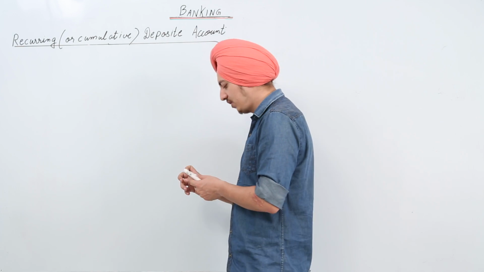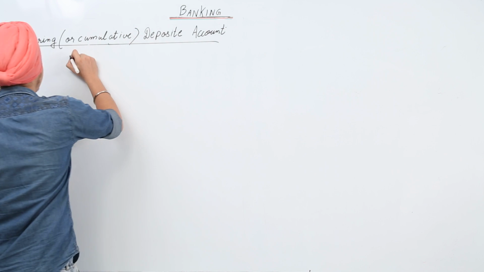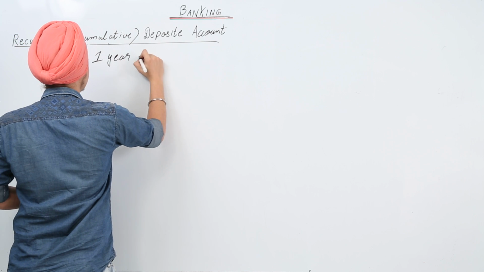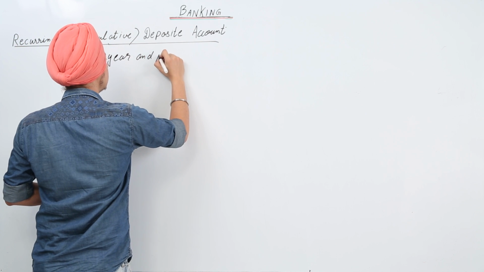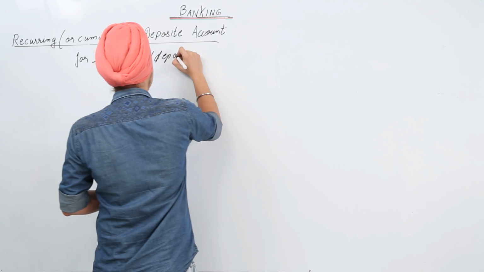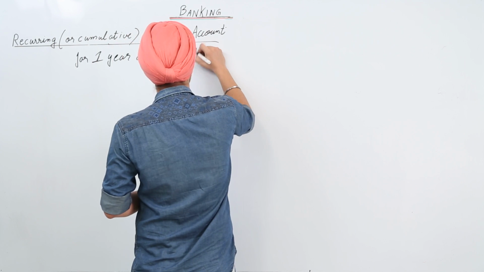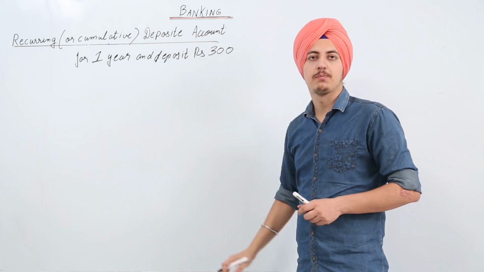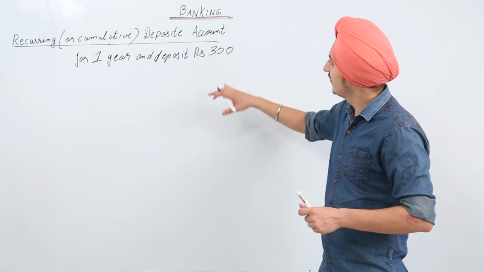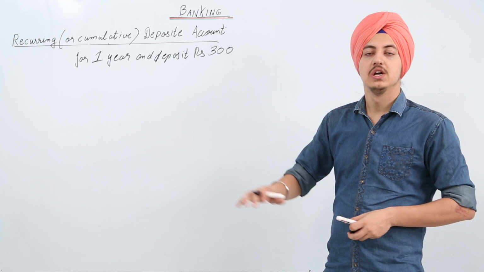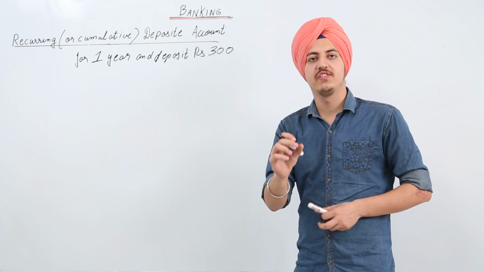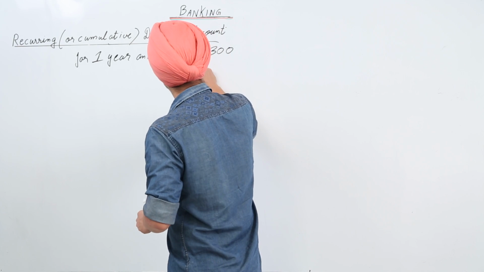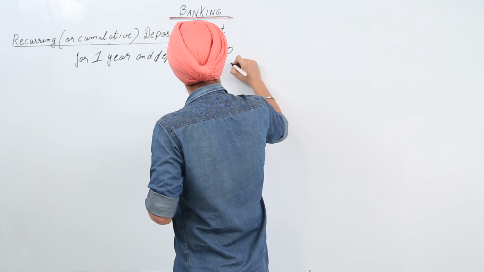So if we open an account for 1 year and deposit rupees 300 every month, we have to deposit rupees 300 every month. When we deposit rupees 300 for the first month, we will get an interest on these 300 rupees for 12 months.